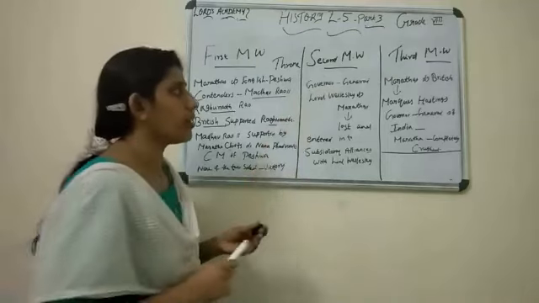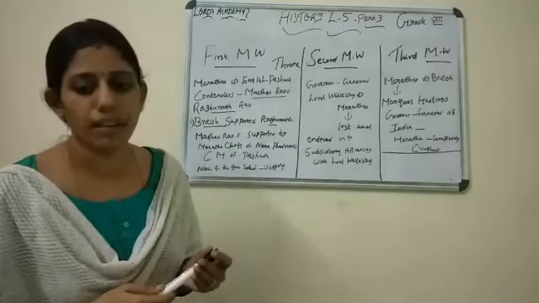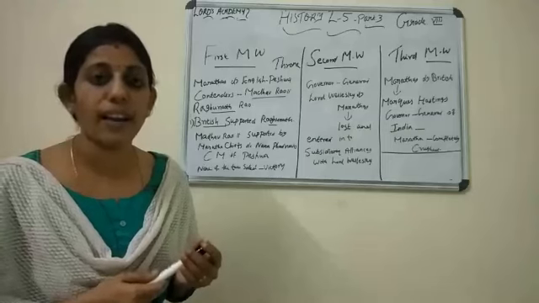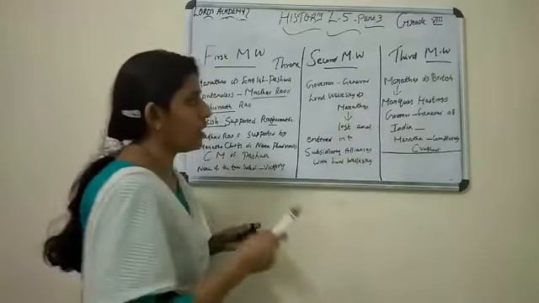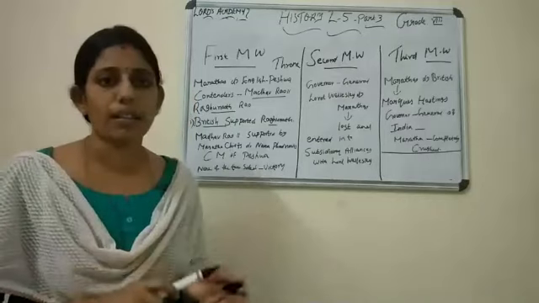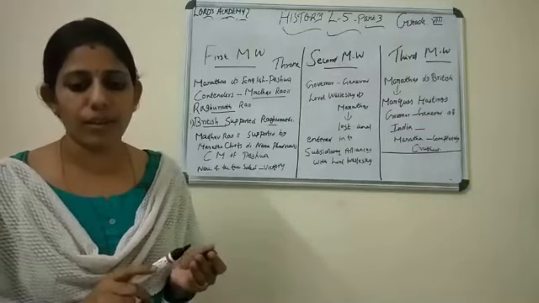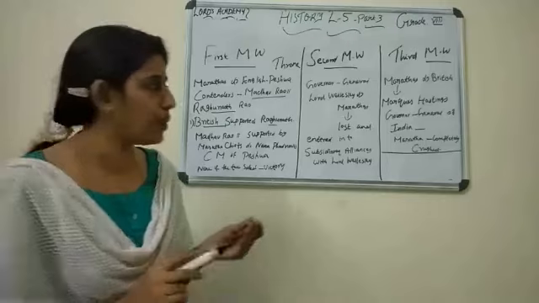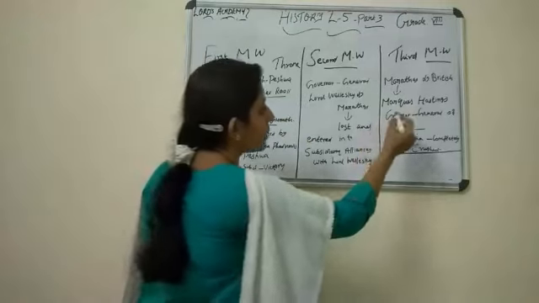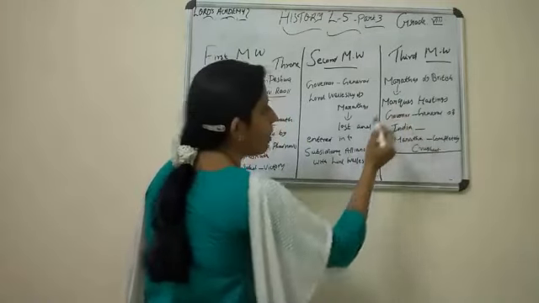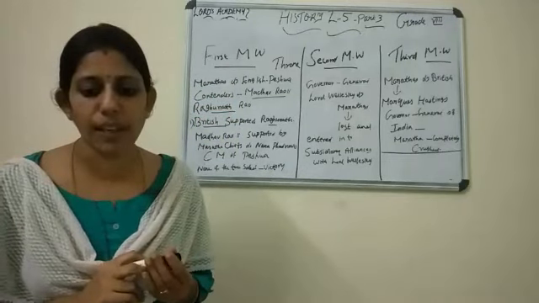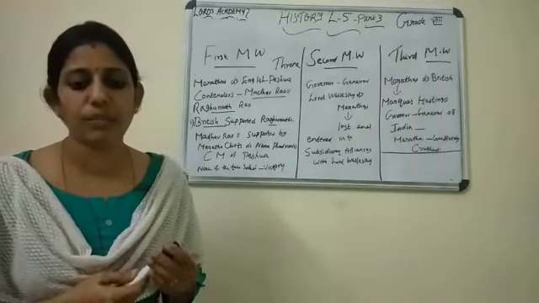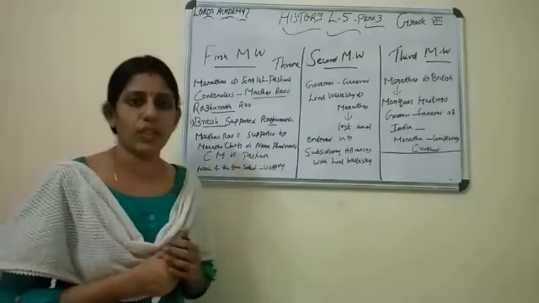Okay, the last war is the Third Maratha War. This was the final and decisive battle between the Marathas and the British. It was fought between the Marathas and the Governor General of India, who is that? Marcus Hastings. Here also the Marathas were completely crushed by the Governor General.